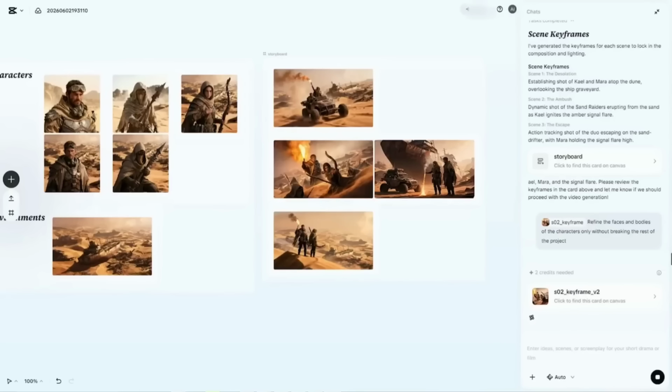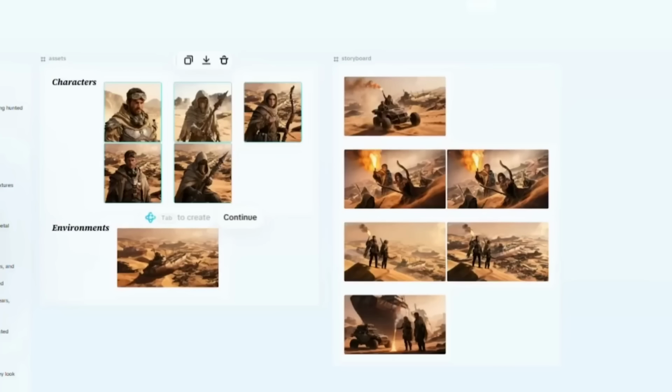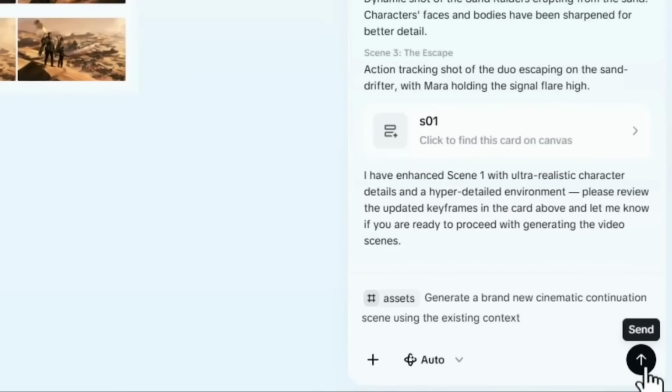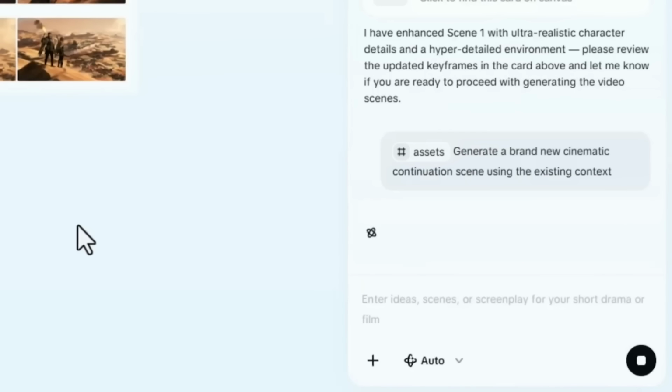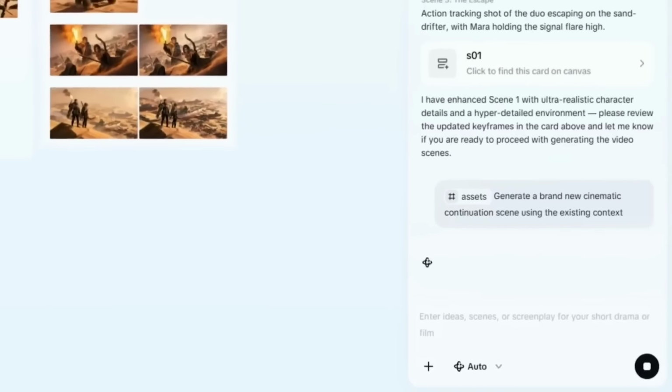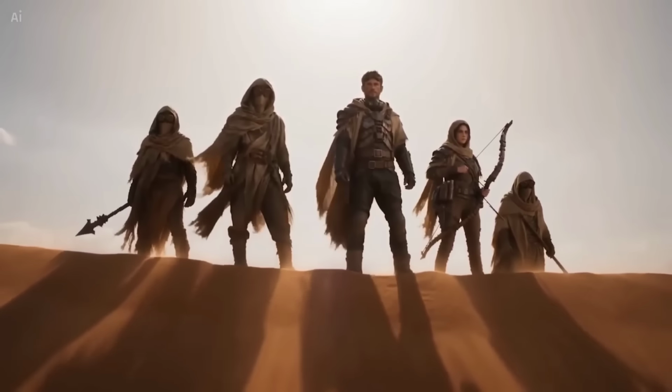Then I tried something even more interesting. I selected multiple assets together, the character, the environment, and the signal flare, and asked the agent to generate a brand new cinematic continuation scene using the existing context. And this is where Director Mode starts feeling very different from normal AI generators, because the AI actually understands the active context of the project.